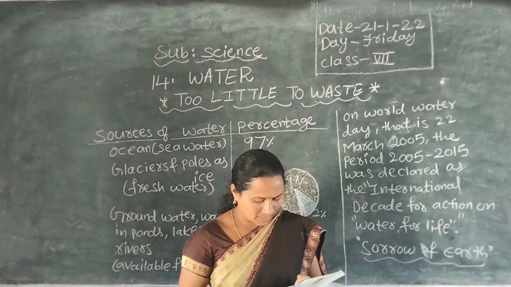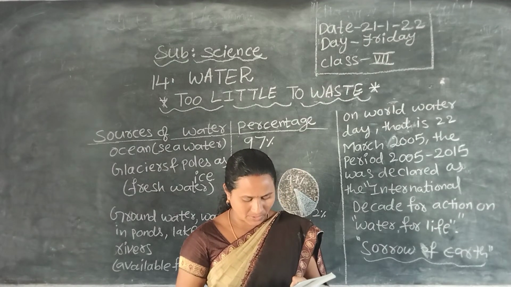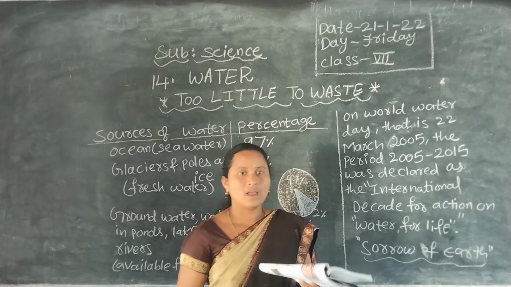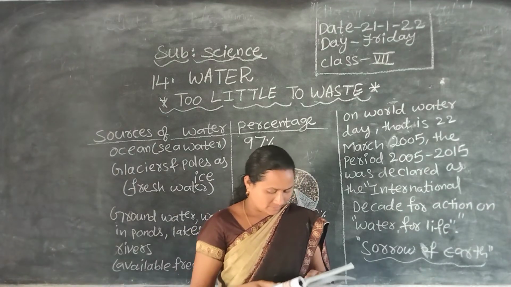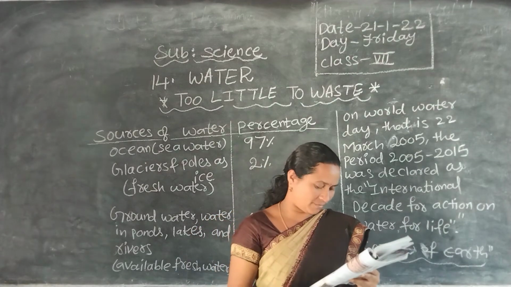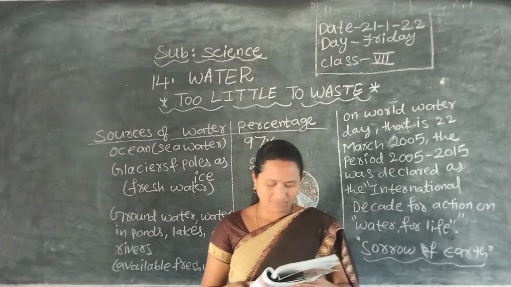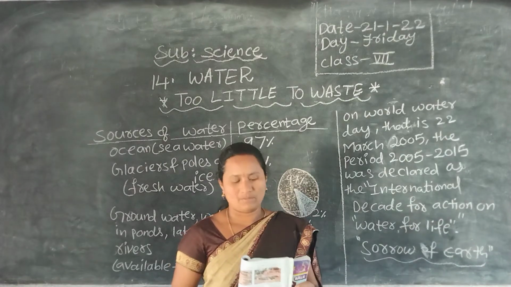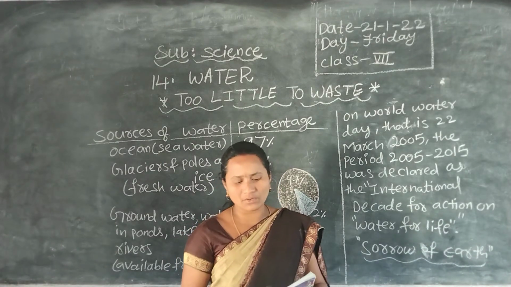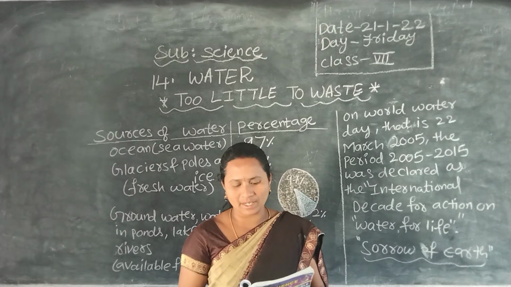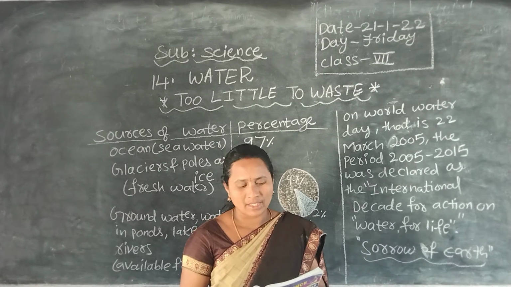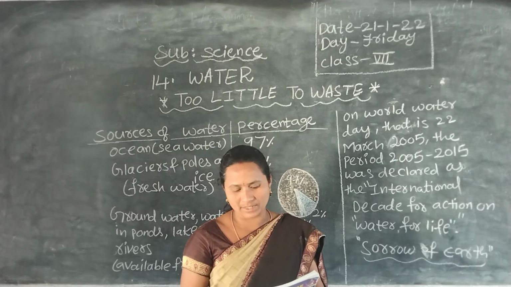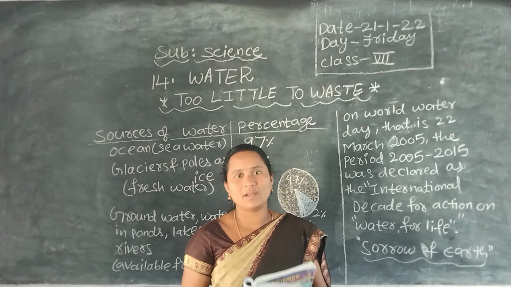Two out of three people will be living with water shortage by 2025. Means they will not be getting water. The growth of demand, the decline in fresh water availability, and the adverse health effects from poor water quality and scarcity will result in violence and water wars.